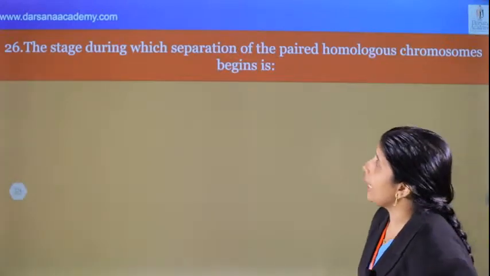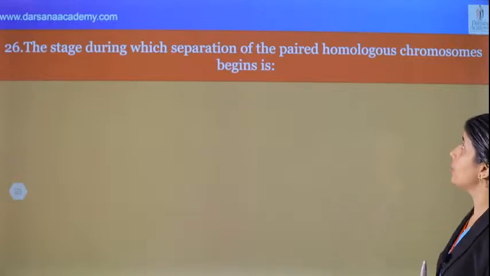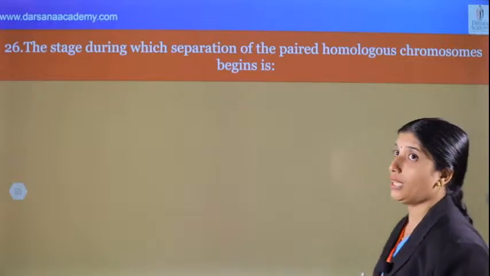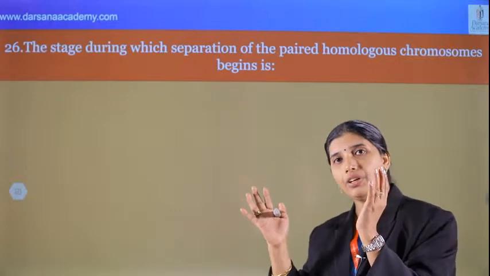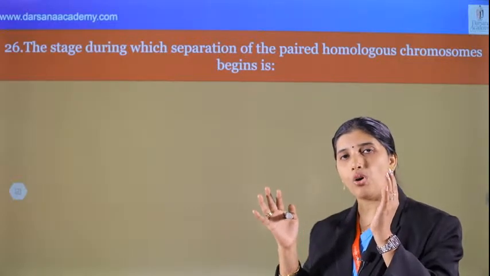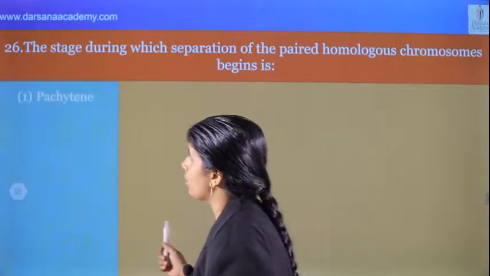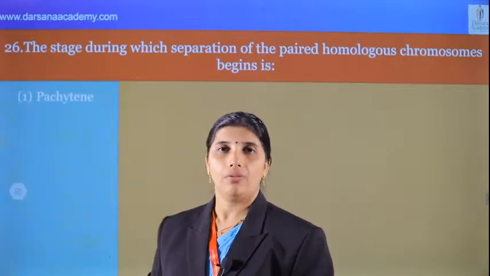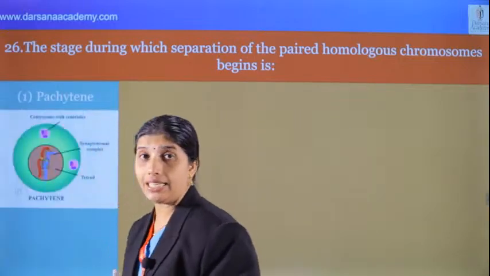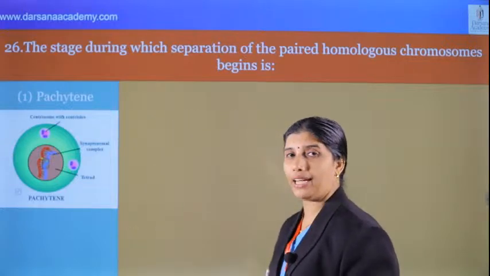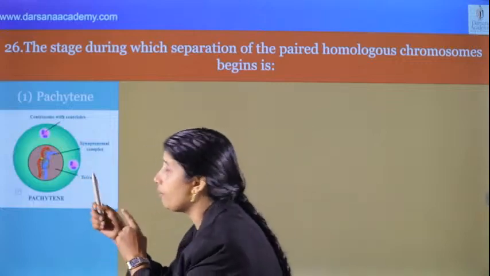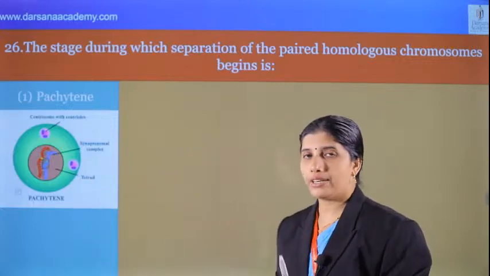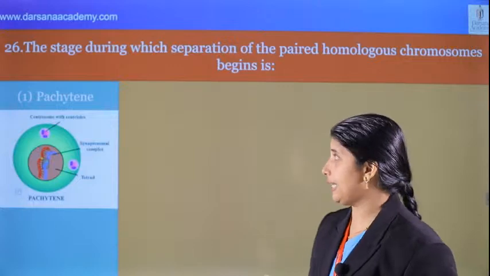Question: the stage during which separation of the paired homologous chromosomes begins. Separation of paired chromosomes begins, that is connected with meiosis 1, prophase 1. Yes, we can see that. What's the first option? Pachytene. Recombination takes place during pachytene. And the tetrad can be clearly visible during pachytene. Very important question for the entrance.